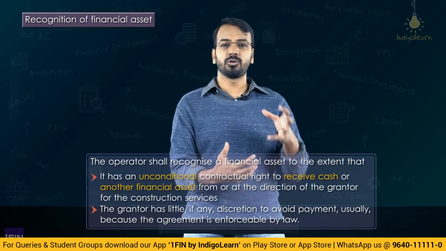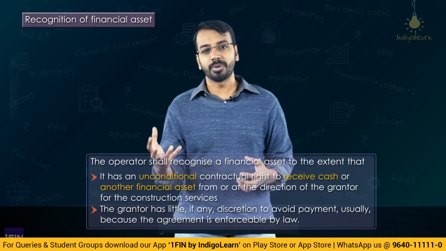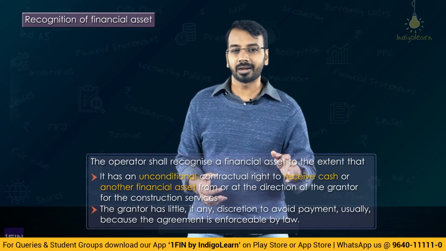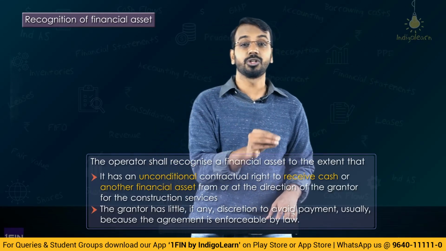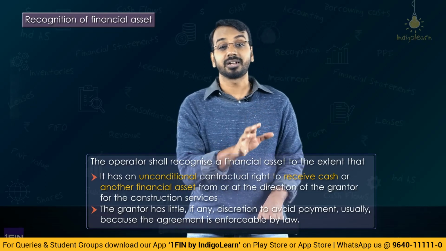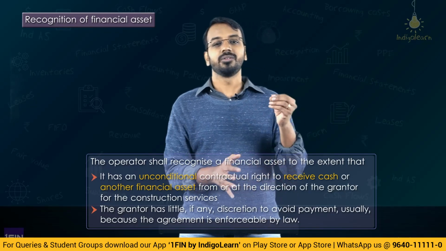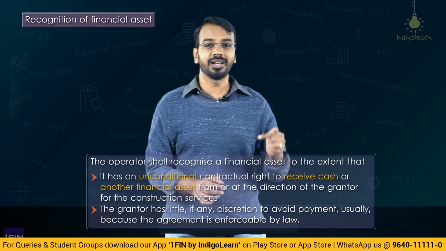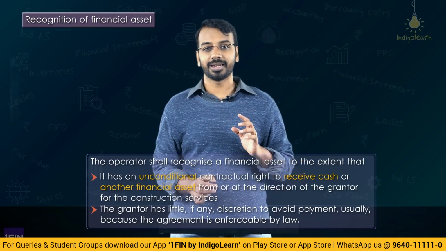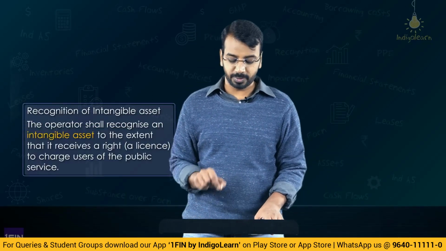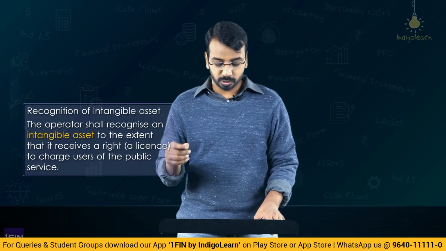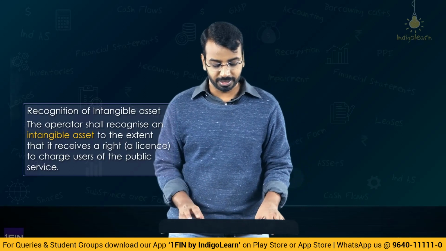Now there could be some cases like the government says you complete the project, you complete the construction activity, you finish the trial runs, then we will transfer, let us say 1000 crores, or we will pay you 1000 crores for construction services, right? So that part will be considered as a financial asset when the entity has an unconditional right to receive the payment, right? Then the standard also says that the operator shall recognize an intangible asset to the extent that it receives a right, that is a license, to charge users of the public service.